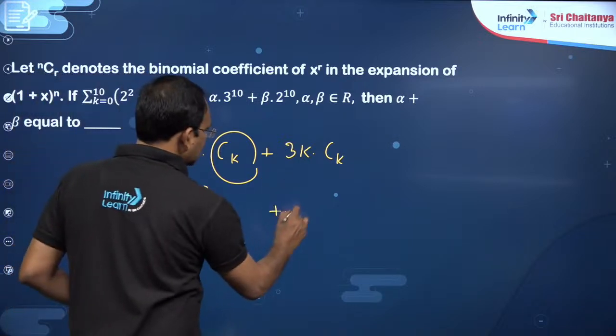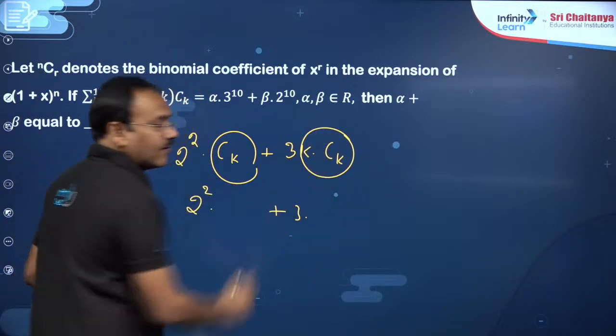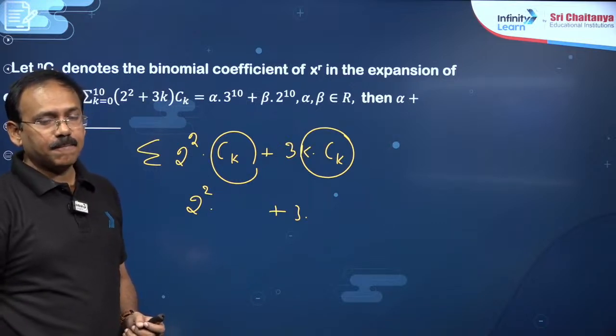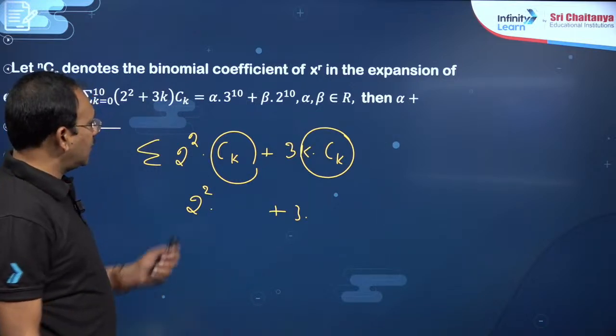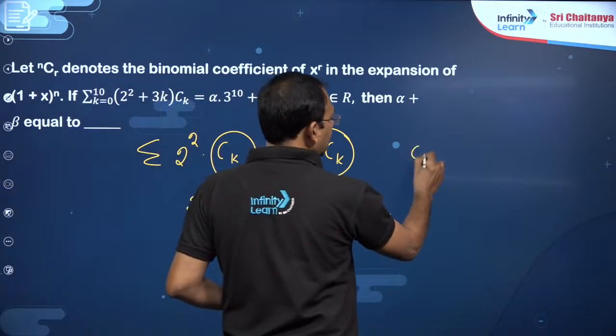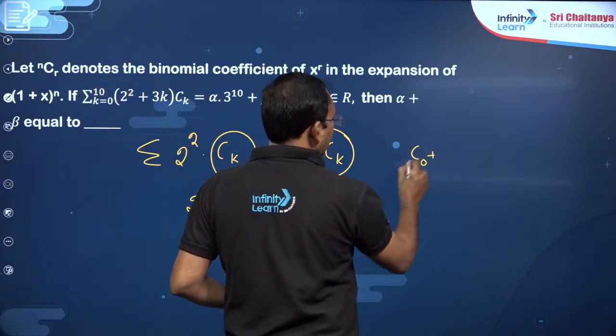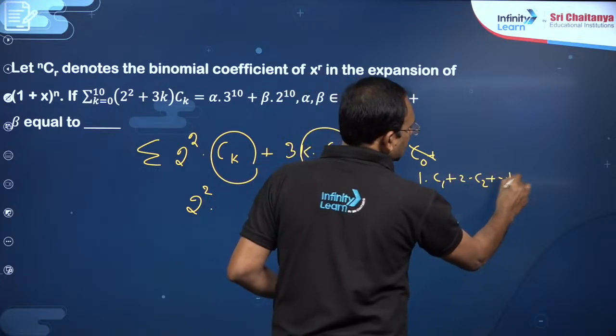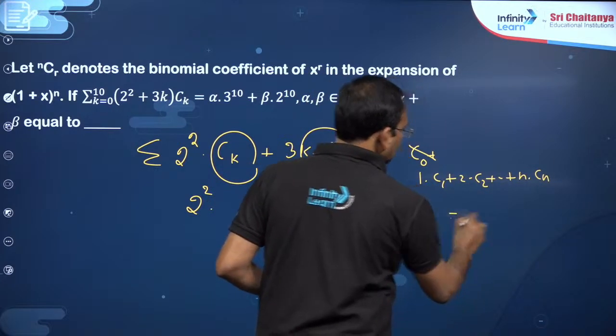This is k into Ck, we have a formula. I mean to say, dear students, here k into Ck: C0 plus 1 into C1 plus 2 into C2 and so on up to n into Cn. I think you know this.